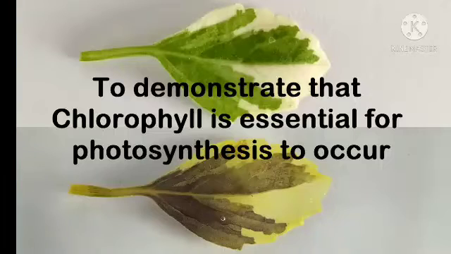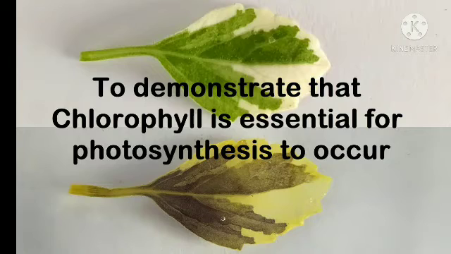It means green plants show their green color due to the presence of chlorophyll. So, in another way, we can ask: is chlorophyll essential for photosynthesis?